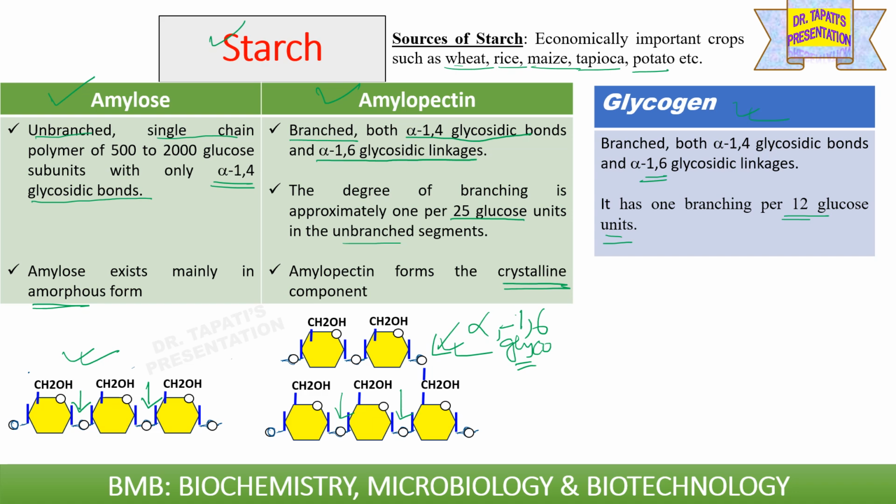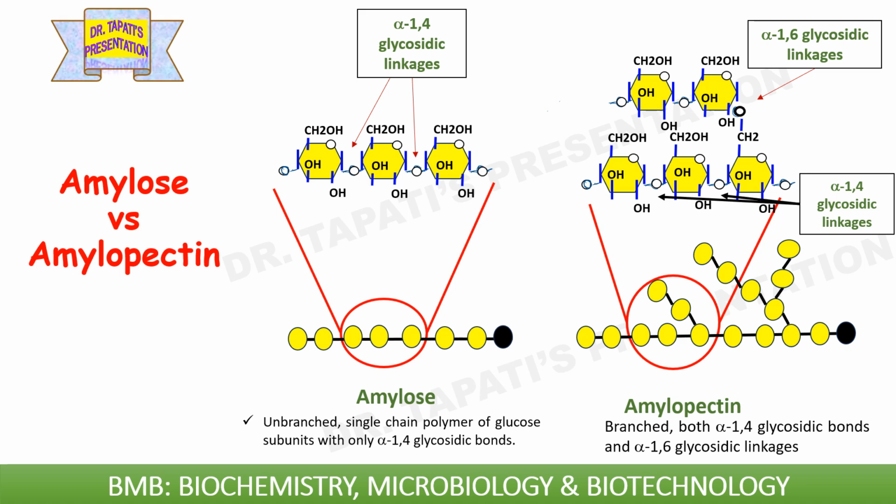In this figure also it is clearly shown that in the case of amylose only alpha 1,4 glycosidic linkage is present. In the case of amylopectin, both alpha 1,4 glycosidic linkages as well as alpha 1,6 glycosidic linkages are present. That means a branching point is present in amylopectin. In the full view of amylopectin, you can see that there are mainly three branching points.